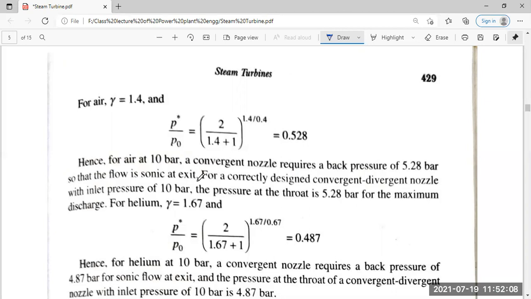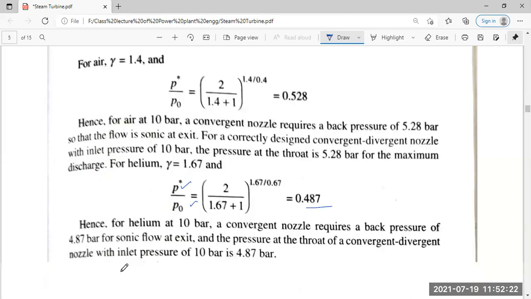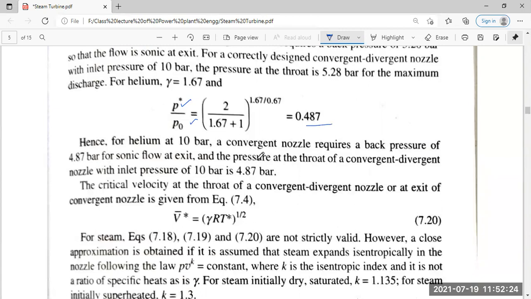For helium, gamma is 1.67, and P star by P0 is reduced further to a certain extent. Hence, for helium at 10 bar, a convergent nozzle requires a back pressure of 4.86 bar for sonic flow at the exit.